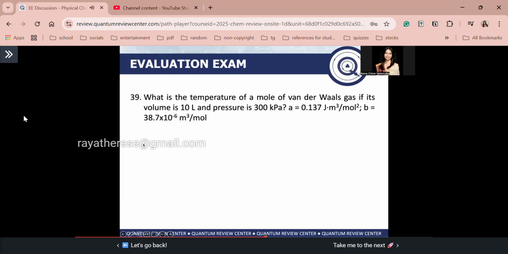Okay guys, so how about number 39? What is the temperature of a mole of van der Waals gas if its volume is 10 liters and pressure is 300 kilopascal? We are given here A, which is equal to 0.137, and B, which is equal to 38.7 times 10 to the negative 6. So guys, notice na yung units ng A and B nyo are in terms of SI units. So make sure guys, when answering this question, use SI units.